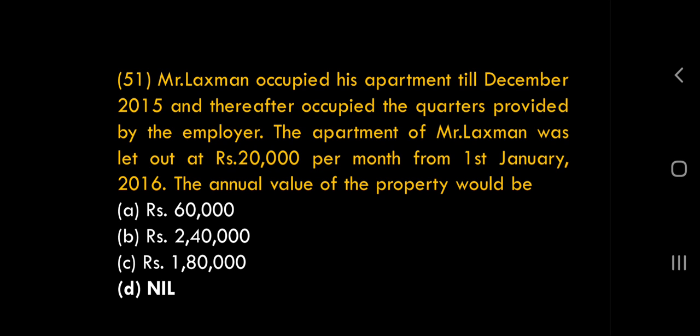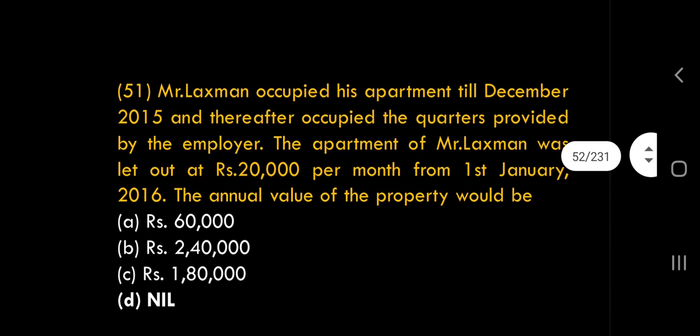This is a wonderful question. You will be shocked to see the answer. At the first instance, you will say, sir, 20,000 per month into 3 months, so 60,000 is the answer. It's a trap. So now listen carefully what is the right answer.